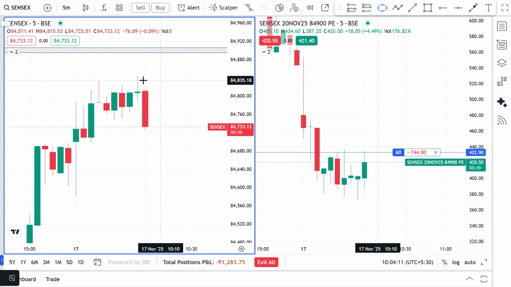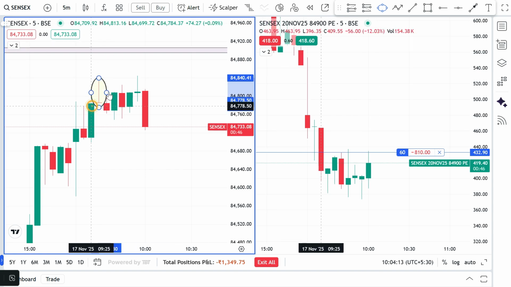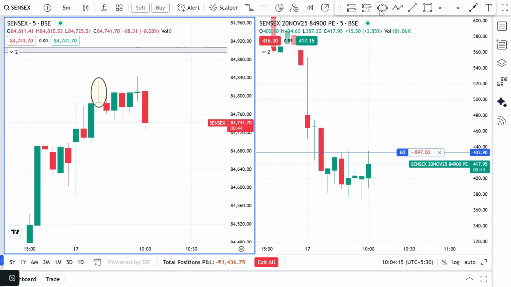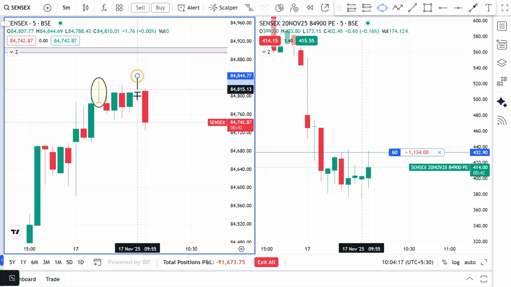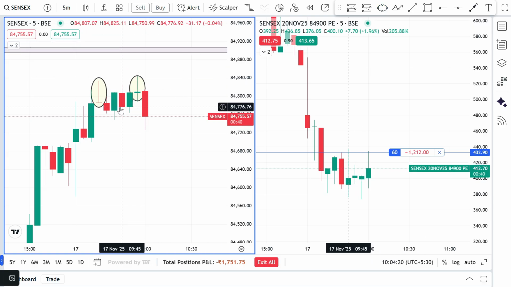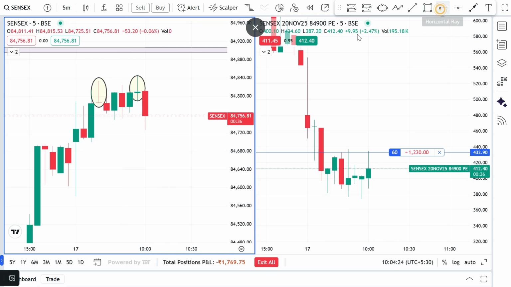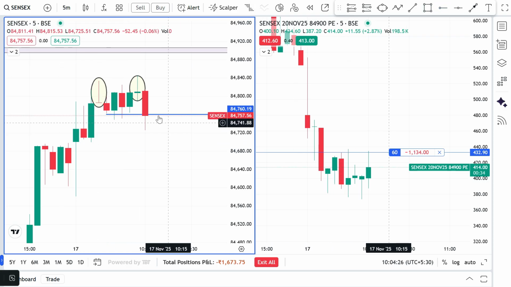Let me, okay, just one second. I'll place this one. Okay, you can see a fake out. Again, a second one, you can see it created one more fake out. You can consider this a double top pattern. So that's why we entered, and you can see this small consolidation. Once this consolidation neckline breaks, we enter the trade.